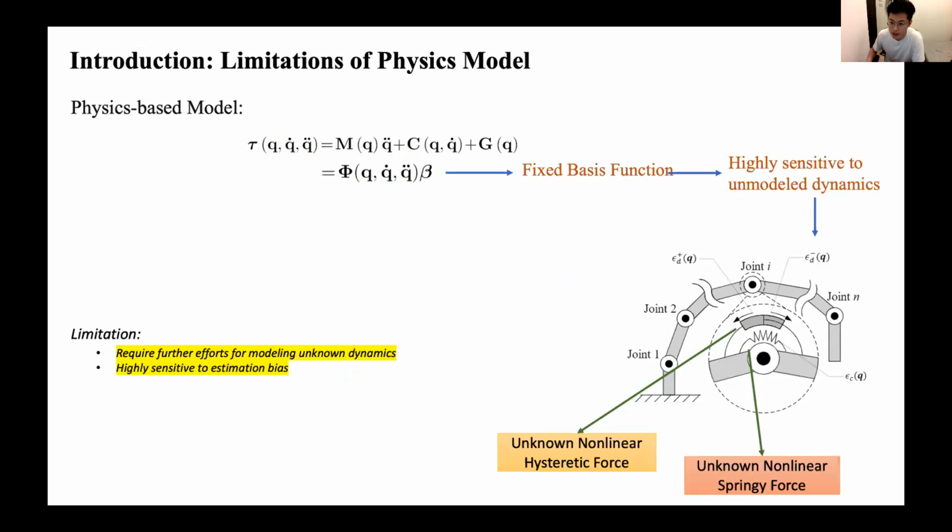Conventionally, the dynamic model can be derived from physics laws analytically. Such a physics-based analytical model, parameterized by the kinematic and dynamic properties of the robot, such as the mass, length of links, the center of mass, etc., is able to describe the global mapping over the entire state space of the robot system. However, the analytical solution cannot easily adapt to the high system disturbance caused by unmodeled dynamics, such as internal compliance, cables, and so on, due to the fixed basis function. In such a case, extensive engineering efforts are required to further model the disturbance for specific systems, especially for the complex disturbance.